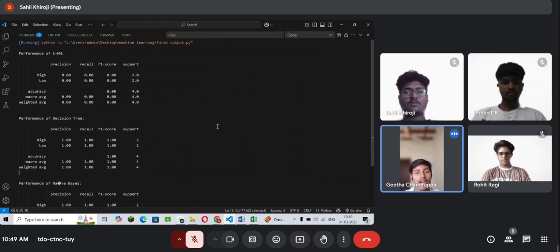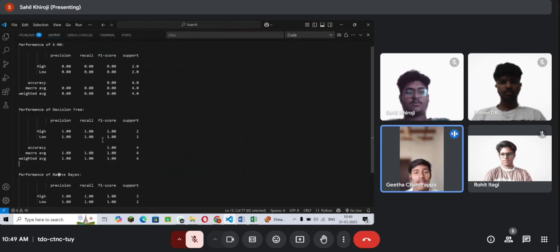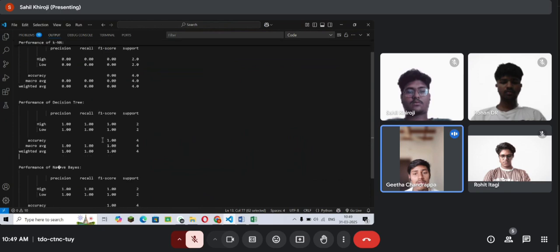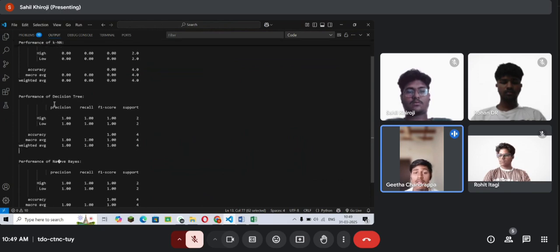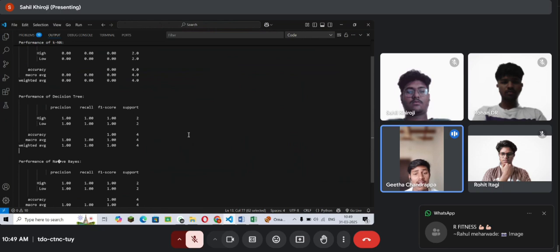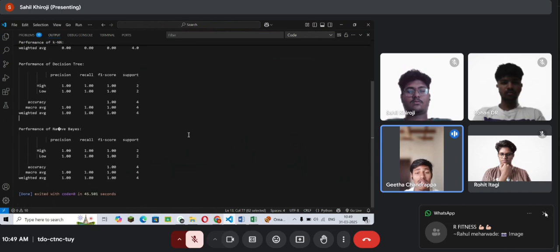And next, in the output of the decision tree performance, there is 100% accuracy. Decision trees are very flexible and can fit the entire data set perfectly, especially on small data sets. Since the data set has only four test samples, the tree can memorize exact patterns and correctly classify all test cases. This might indicate overfitting, meaning the model performs too well on the training data, but might not generalize well on new, larger data sets. So the conclusion is it works well here, but might overfit on large data sets.